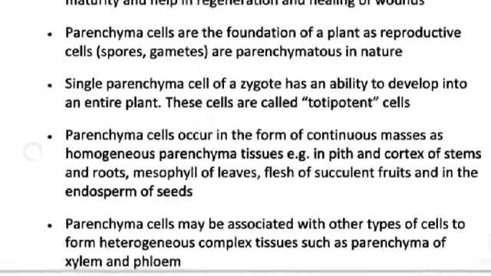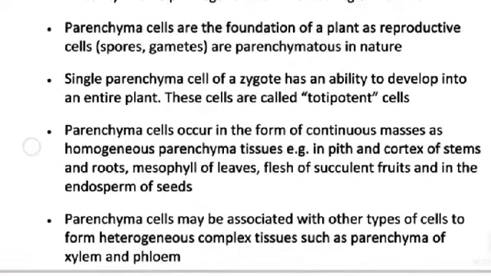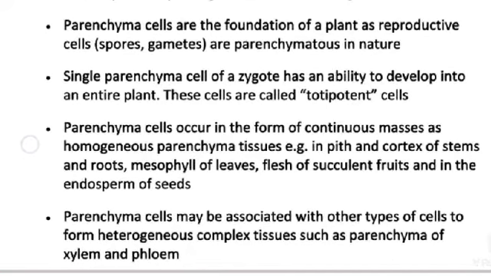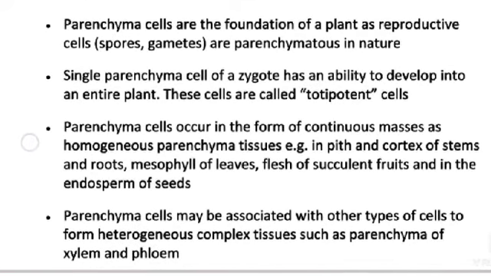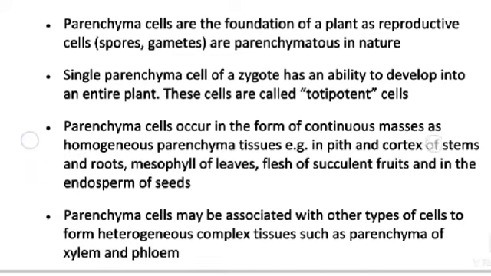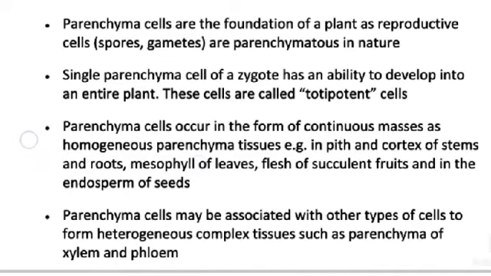Parenchyma cells occur in the form of continuous masses as homogeneous parenchyma tissue. Examples: in the pith and cortex of stems and roots, mesophyll of leaves, flesh of succulent fruit, and in the endosperm of seed.